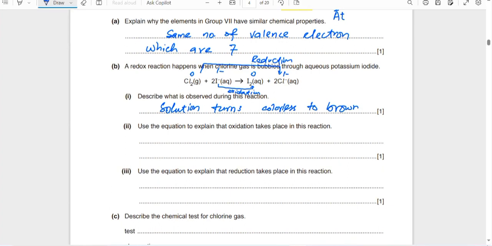So use the equation to explain that oxidation takes place in this reaction.